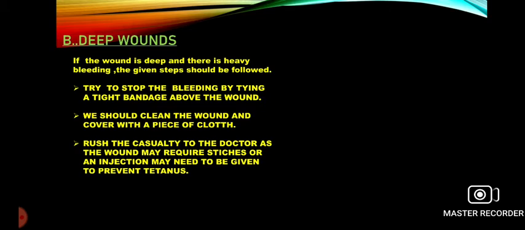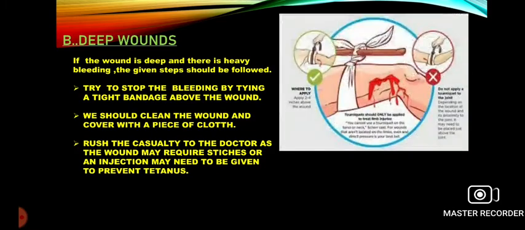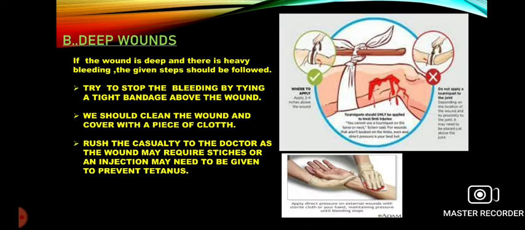Okay. Next one is, if the wound is a deep wound. Deep wound means where there is heavy bleeding. So we should apply the following steps. First, if we see a person is bleeding, then try to stop it by tying a tight bandage above the wound. As in the picture you can see, above the wound you are tying, so that the bleeding could be stopped.